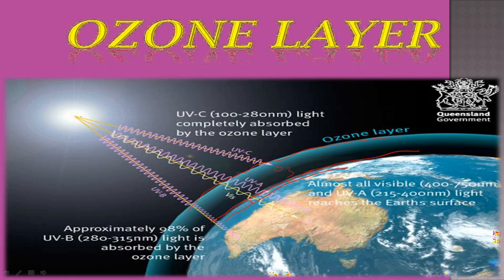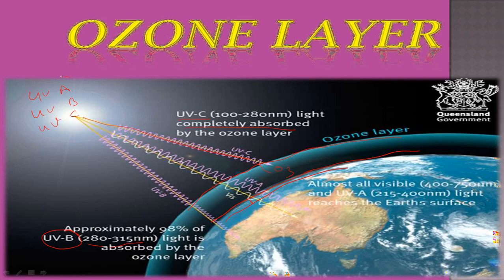When the sun's rays come to the earth, they pass through the ozone layer. Ozone absorbs UVB light, ultraviolet B light, with a wavelength of 280 to 350 nanometers. Three types of ultraviolet radiation are produced by the sun: UVA, UVB and UVC.